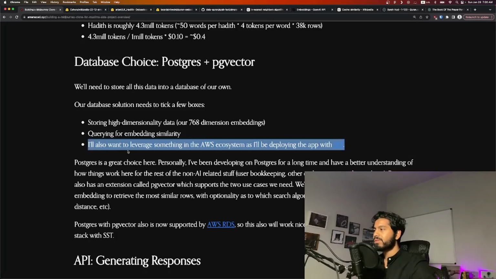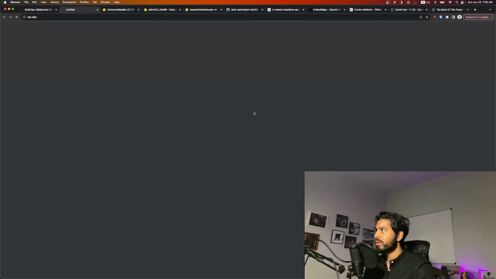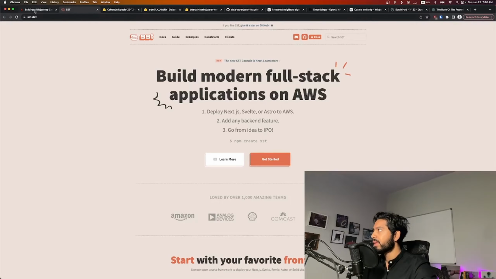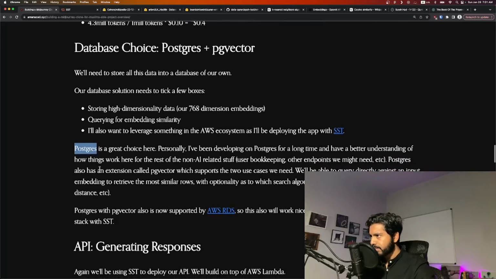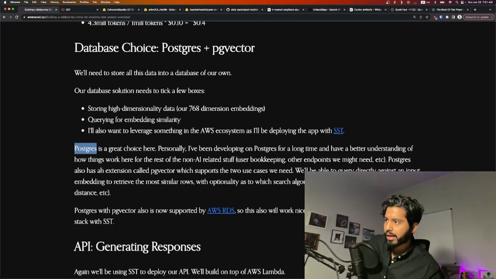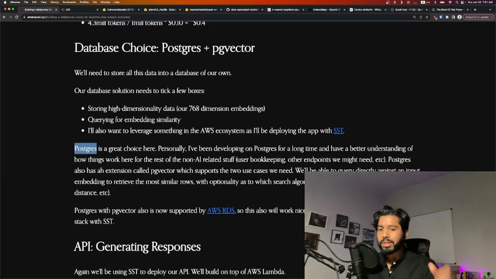And we're going to want to leverage something in the AWS ecosystem. I don't want to use anything too weird. I'll be deploying this app with SST, which is an infrastructure framework tool that I want to set up, and this leverages the AWS ecosystem. So I want to make sure I have a database solution that I can use off the shelf. So Postgres will be the choice here. For other reasons, not AI related, I just have a lot of familiarity with Postgres. Especially for side projects, I want to reduce the number of iterations I need to learn new stuff for stuff that I've already done in the past. Because that's, first of all, super annoying and a big time sink that I want to just take off my table.